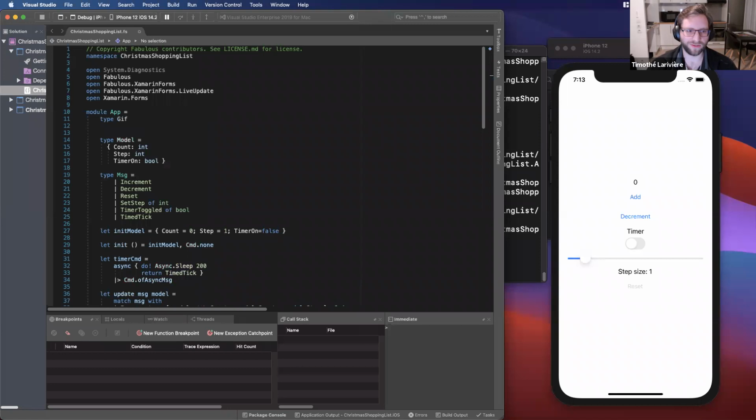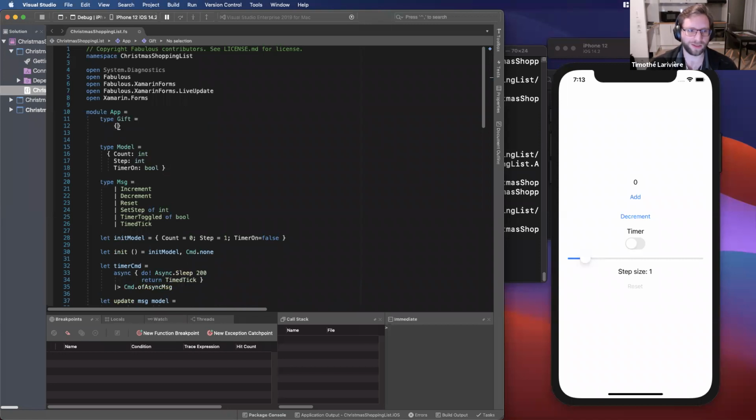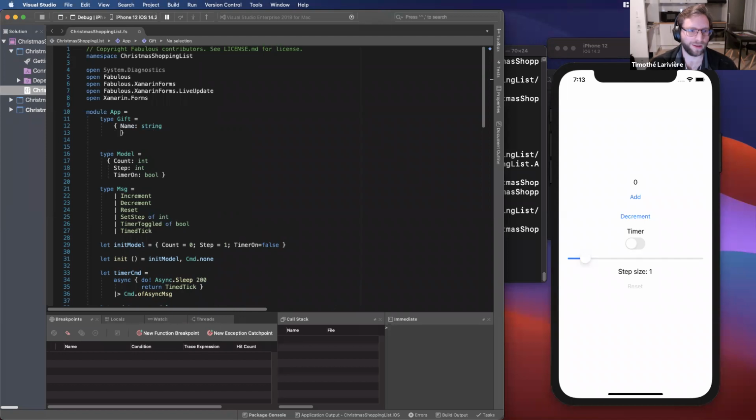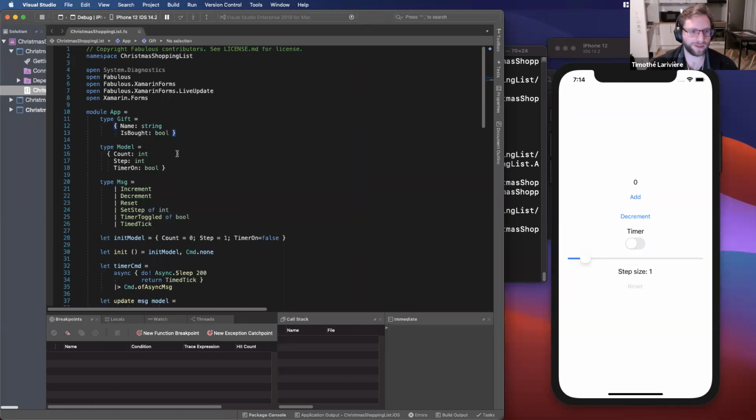It's called the Gift type. It has a name, so it's a Name of type string. And I also want a flag to tell me if I bought the gift or not. Okay, so we just need that.